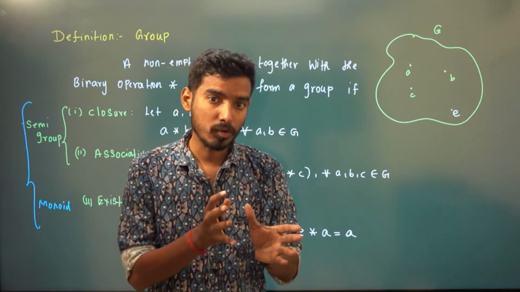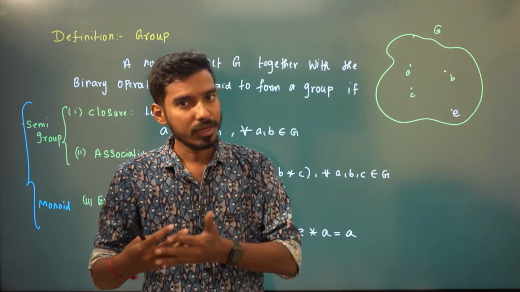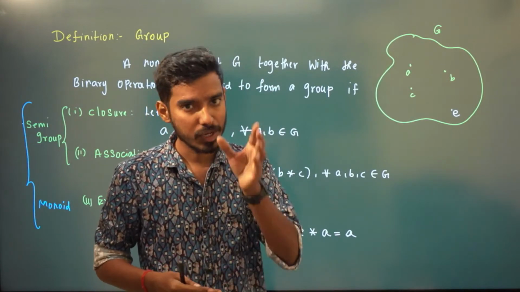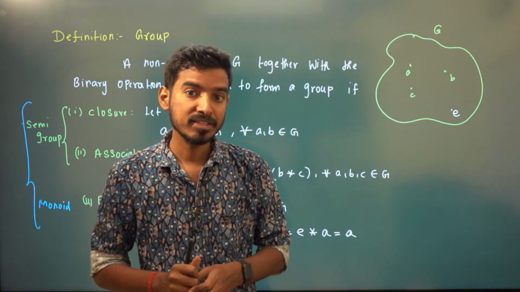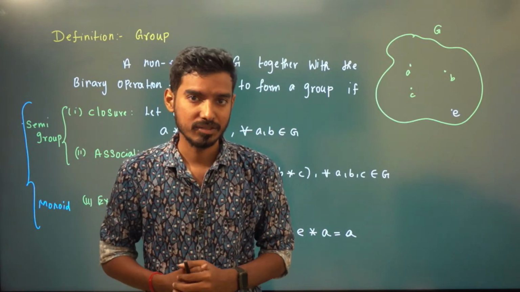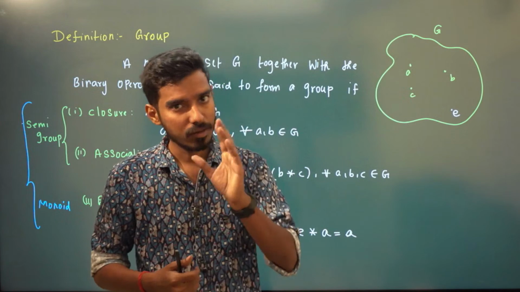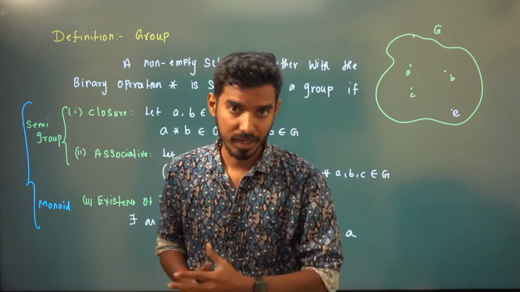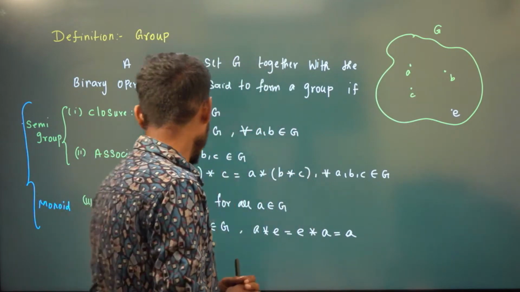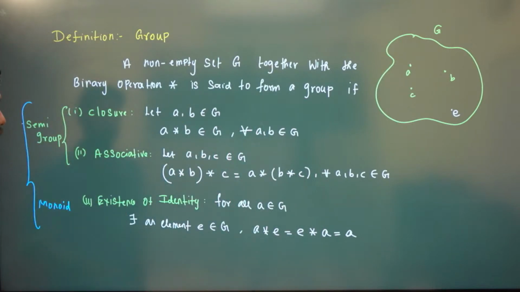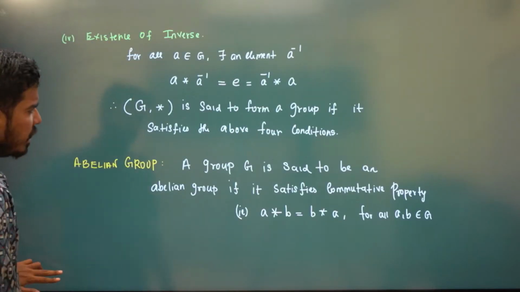If you have a problem-oriented subject, you cannot write a story. But in modern algebra, you can write some stories based on the definitions and examples. You can try to prove, and you will get almost 50 to 60% of marks even if you don't know anything. Okay, so I'll give you many examples. For the next 1 hour, 1.5 hours, I'm going to give you more examples, so that you will have more clarity.